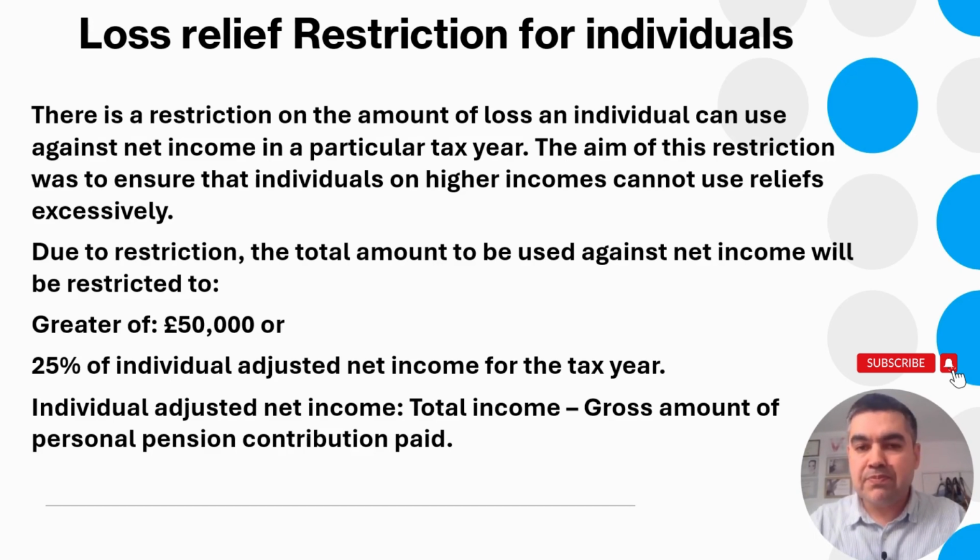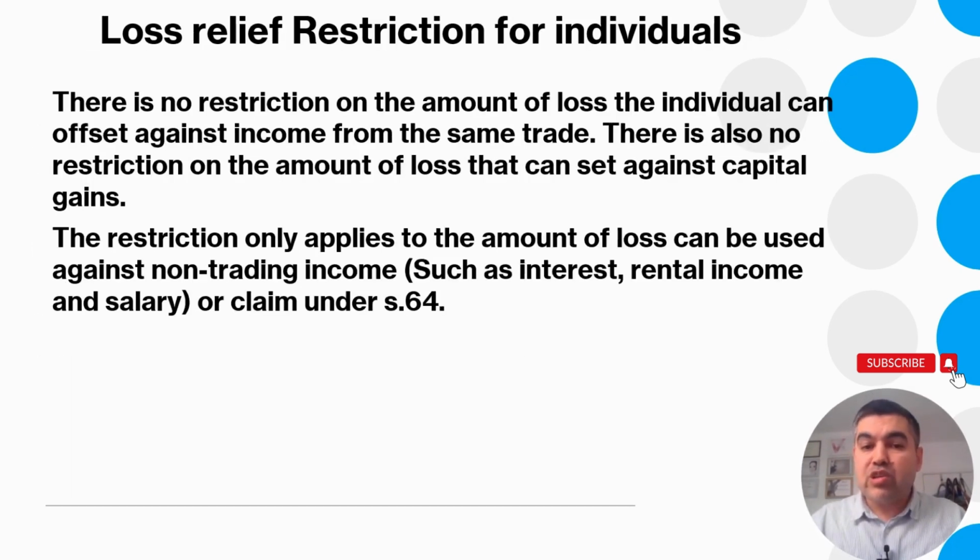The adjusted net income equals total income minus the gross amount of personal pension contributions paid by the individual. Very important: there's no restriction on the amount of loss the individual can offset against income from the same trade. For example, if an individual has income from a partnership for several years, he will pay tax. However, if for some reason there is a loss from the same partnership, then there's no restriction. The 50,000 limit or 25% of adjusted net income limit will not apply if you set the trading loss against the income of the same trade. So bear in mind.